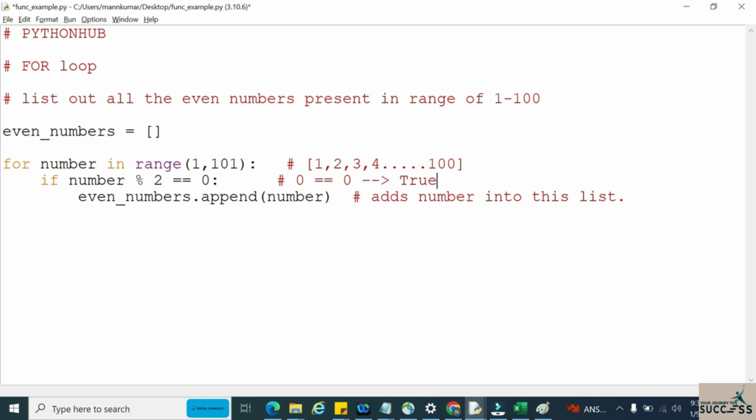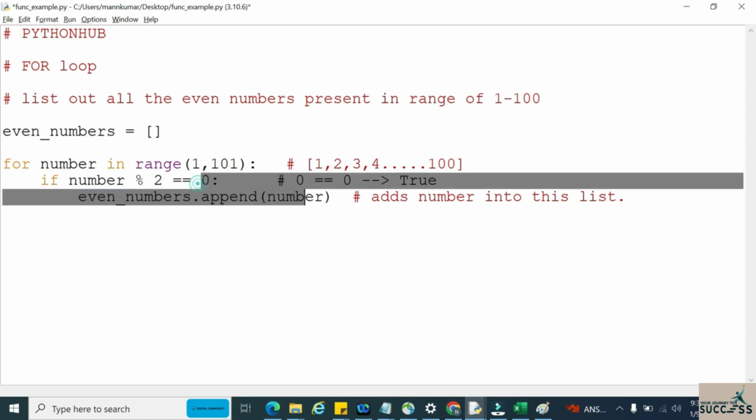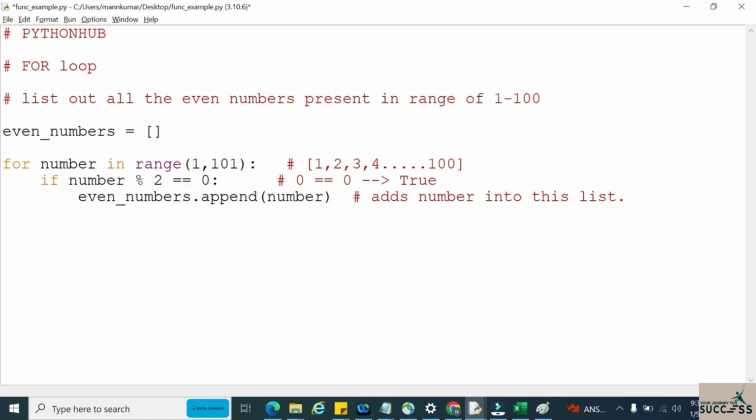So whenever this if condition becomes true, then our cursor will go into this line. Whenever the if condition is true, only the block of code which is present inside the if block will get executed. Now since the if condition got satisfied in the second iteration, this line of code will get executed in the second iteration.